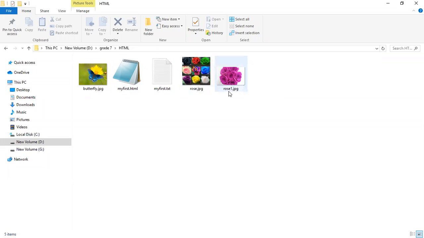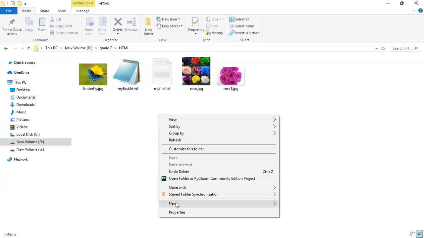Same type, jpg, but different names: here rose, here rose1. Then here myfirst.txt, myfirst.html. Two different files with the same name can be there. But not with the same type.